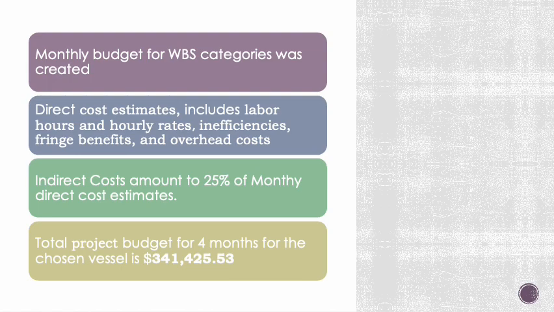Under the direct costs, we included the labor hours, hourly rates, inefficiencies, fringe benefits, and other costs that might affect the project. Indirect costs could be anything, and we thought of including 25% of the direct costs and adding it to the total project cost. The total project cost after all the calculations came out to be nearly $342,000.